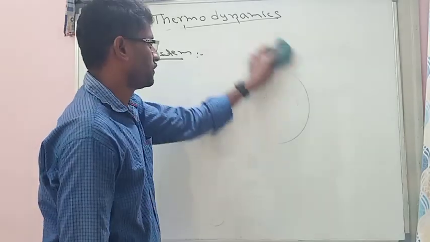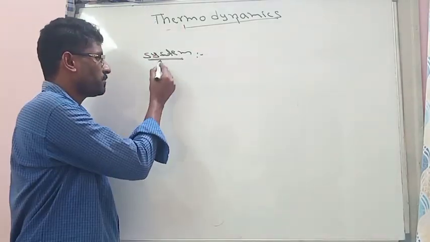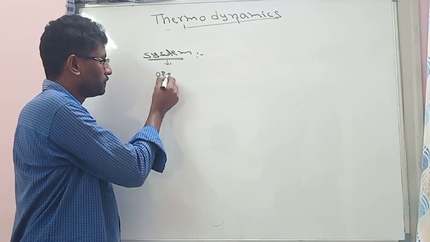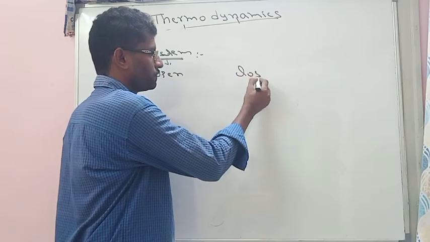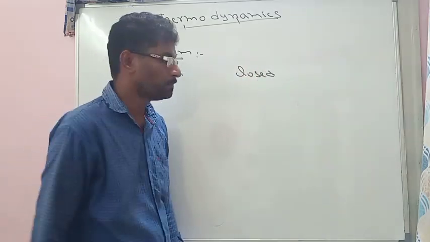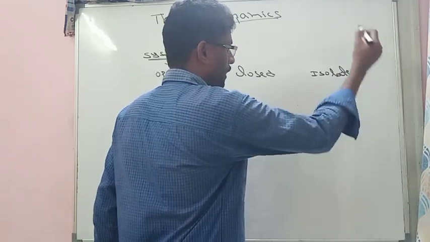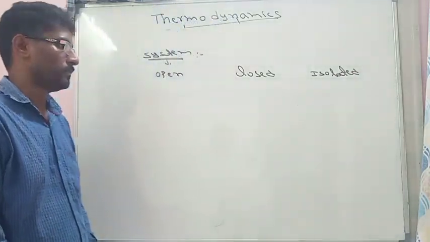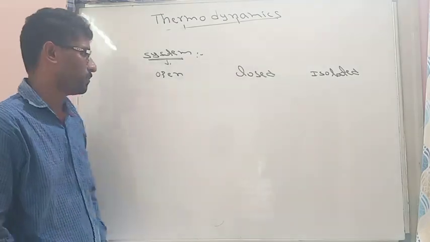Now there are a number of types of systems. The systems can be open system, closed system, and isolated system. Mainly three systems: open, closed and isolated system.